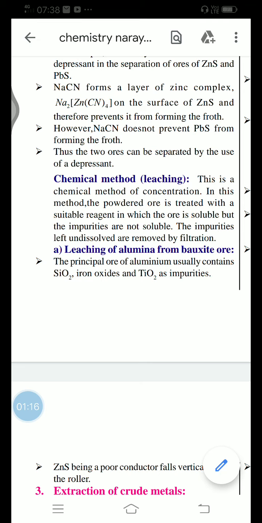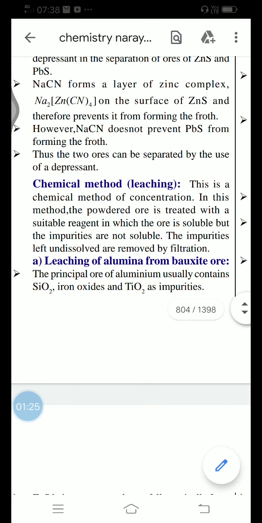Now we are going to start the chemical process, how to remove the impurities from the ore by using chemicals. See here carefully, the chemical method is nothing but the important word, leaching. This is the chemical method of concentration. In this method, the powder ore is treated with a suitable reagent in which the ore is soluble but the impurities are not soluble. The impurities are left undissolved and removed by filtration.